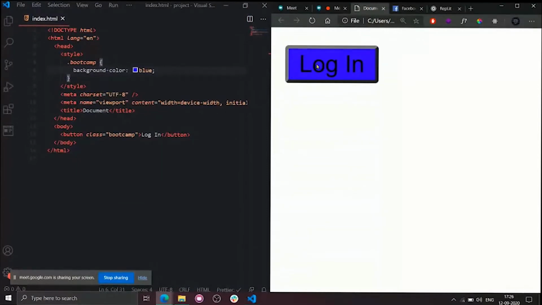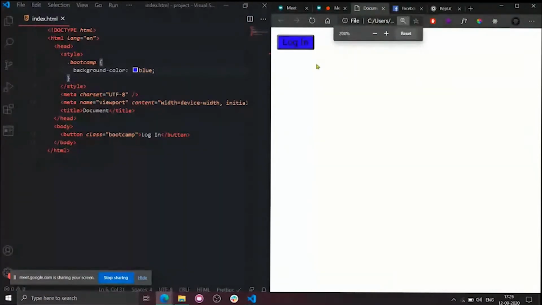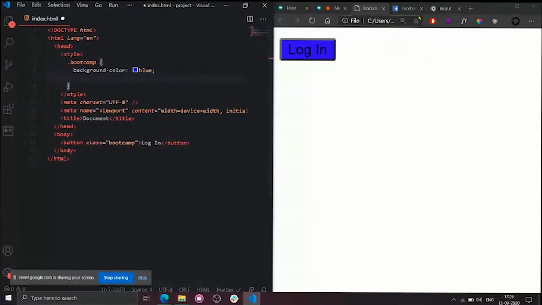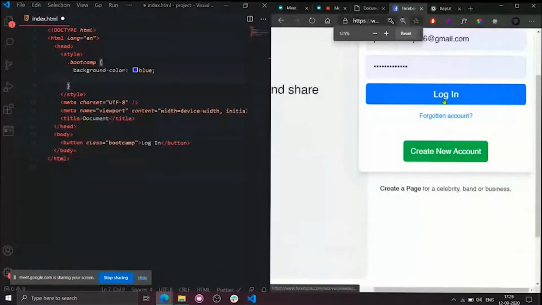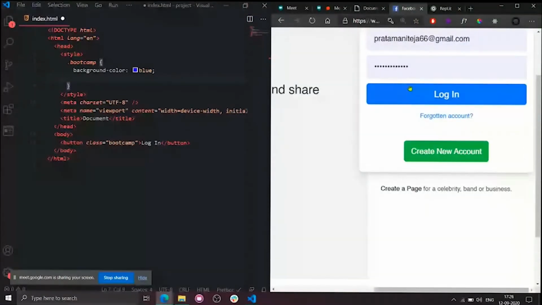So this is called a border. Now what I will do is simply remove this border. Please observe this: does this Facebook button have any border around it, or is it simply a uniform blue color? It simply had a uniform blue color, right? So I need to remove this border.